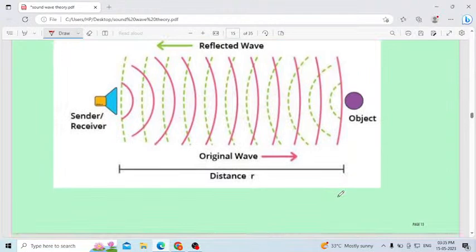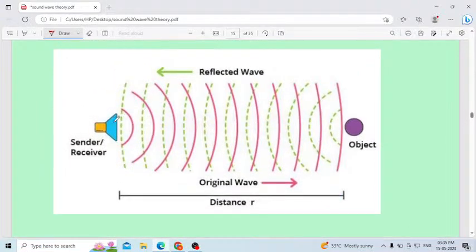See here the receiver. Like sound waves, it will move. This is the object, and it will get reflected in the opposite direction.